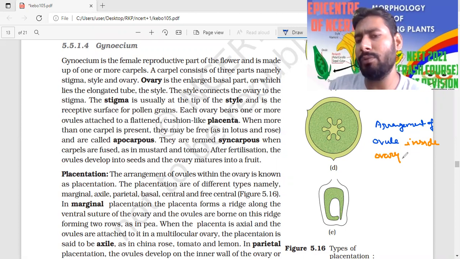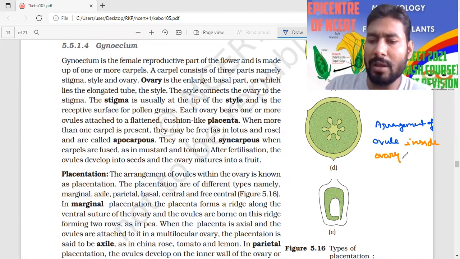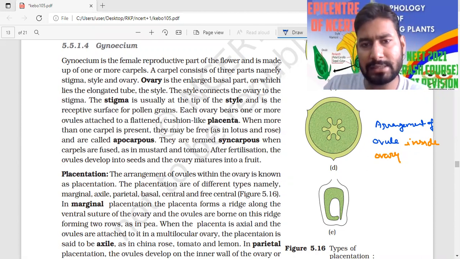We know very well that the ovary wall generally forms the fruit, while the ovule forms the seed. Or simply, you can say the ovule becomes the seed. So the arrangement of seeds inside the ovary is placentation. This placentation is classified into five different types.